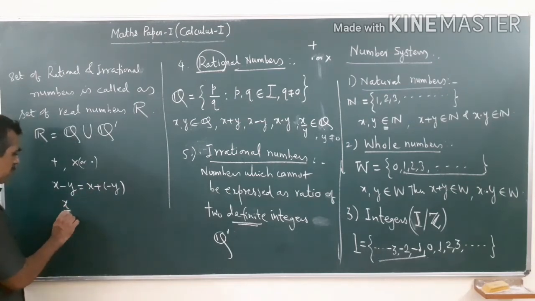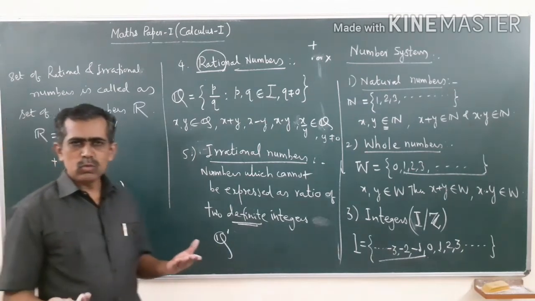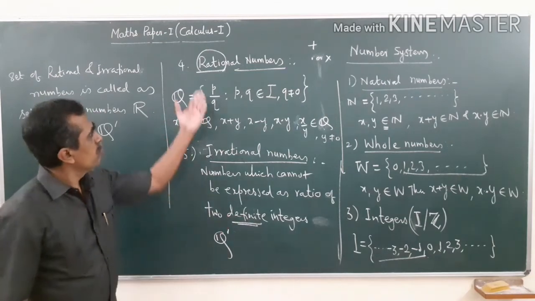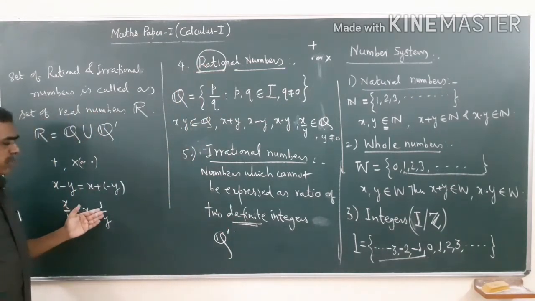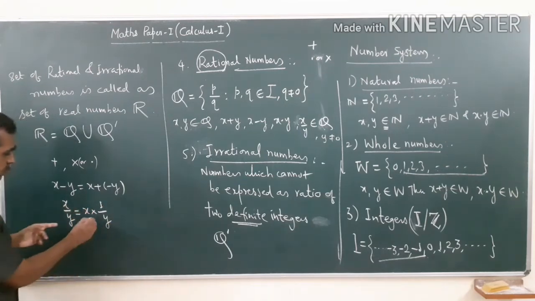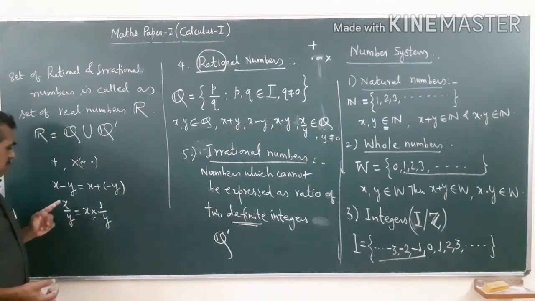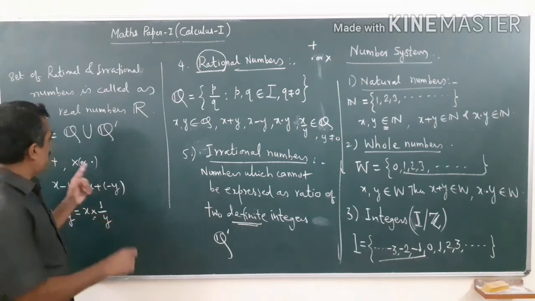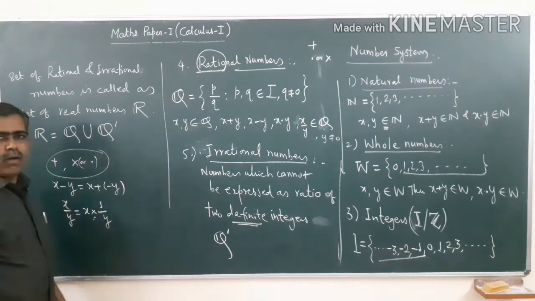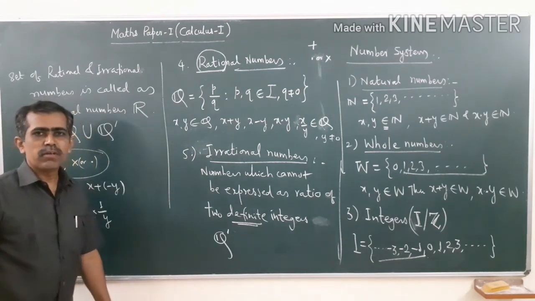Similarly, x by y is x into 1 upon y. You know, if I have 2, then I have 1 upon 2. 1 upon 2 is a rational number, which means it is a real number, and real number into real number is another real number. So that is multiplication. Thus you can perform division in terms of multiplication and subtraction in terms of addition. That's why there are only two basic or fundamental operations in the real number system.